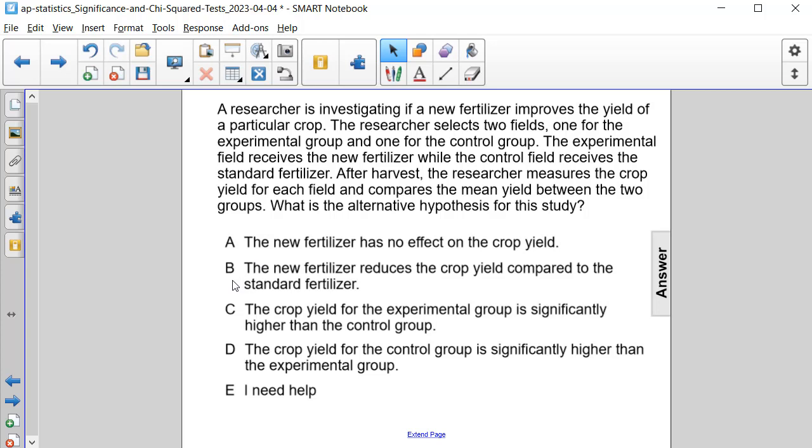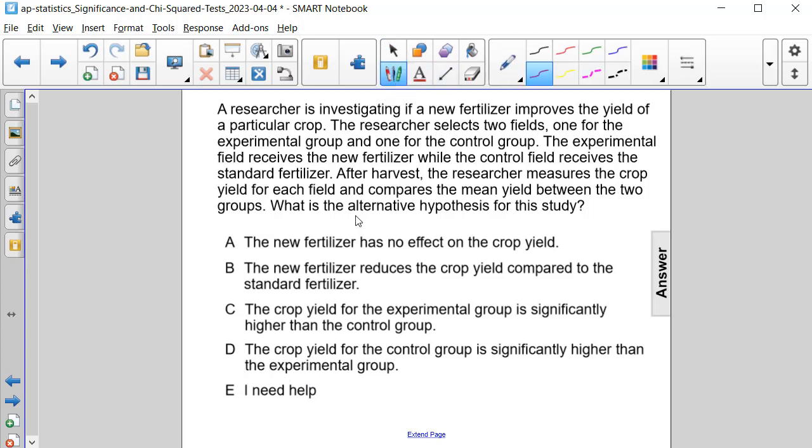Is it choice B, the new fertilizer reduces the crop yield compared to the standard fertilizer? Is it choice C, the crop yield for the experimental group is significantly higher than that of the control group? Or is it D, the crop yield for the control group is significantly higher than the experimental group?